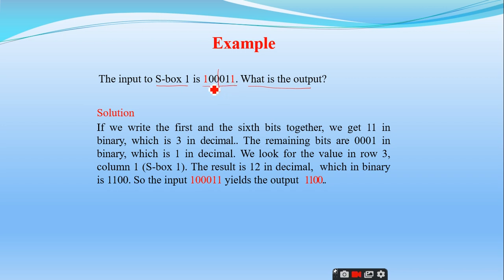What do I have to do? I told you that the middle 4 bits are treated as columns and the combination of the first and the last bit is treated as rows. So what is the combination of first and last bit? It is 11. What is the decimal equivalent of 11?